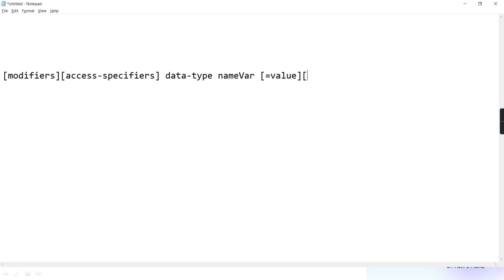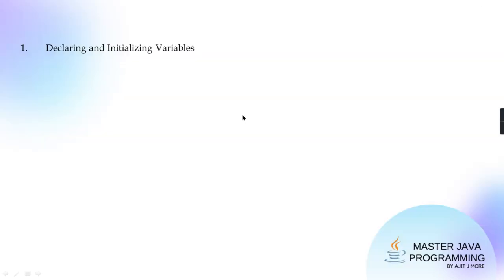And if you want more than one variable of the same type, then comma, and you can give more in the list and end with a semicolon. Correct? So modifiers are generally like static, then final. Specifiers are like public, private, protected, that you know. The data type, the name, and the optional initial value. Agreed? I hope that is clear to you.